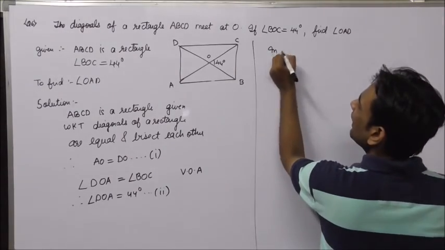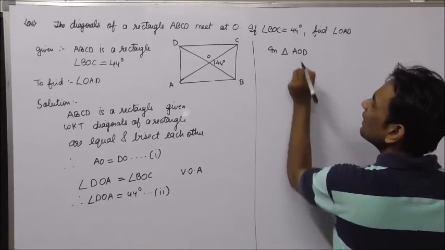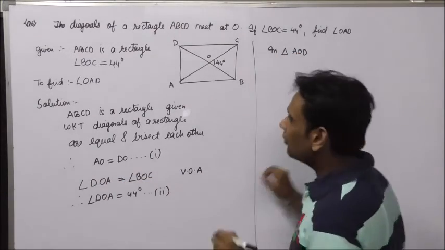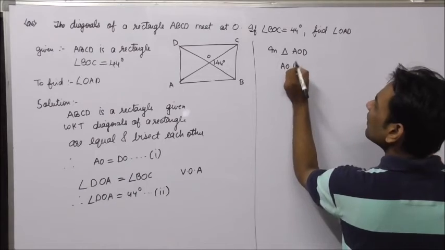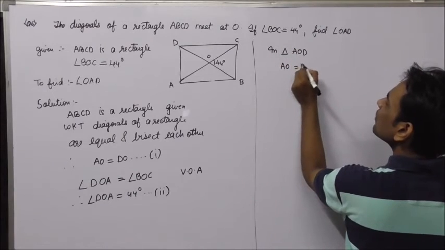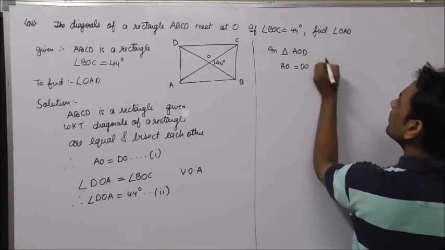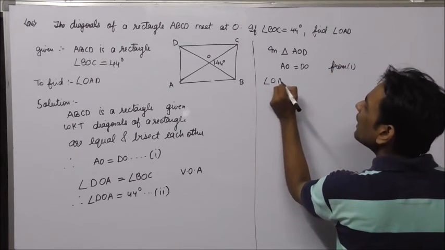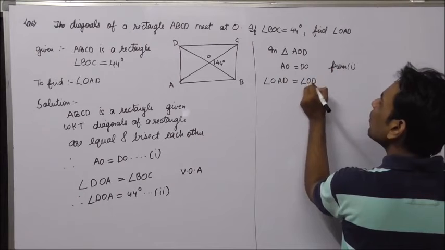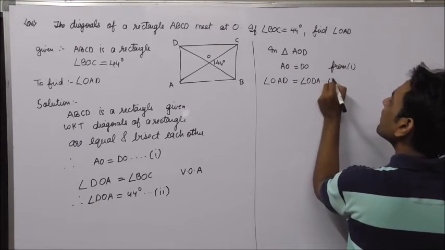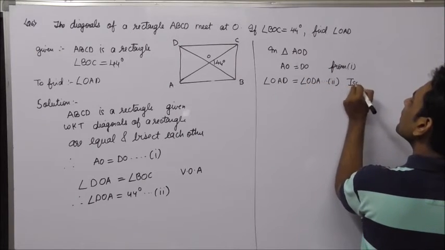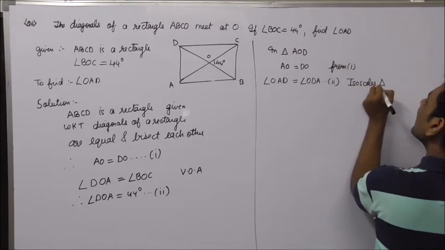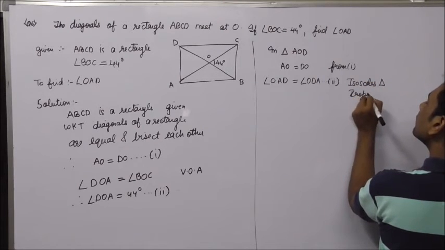Now in triangle AOD, AO is equal to DO, which is from 1, I can say that angle OAD is equal to angle ODA, isosceles triangle property.